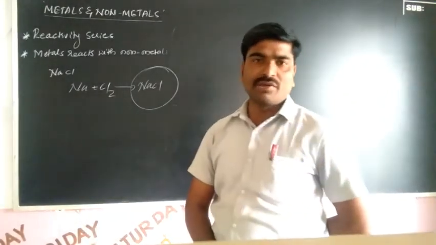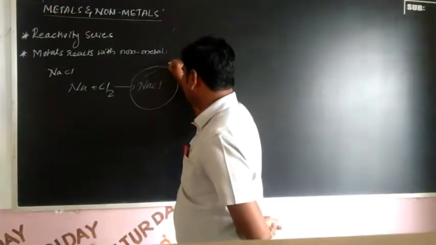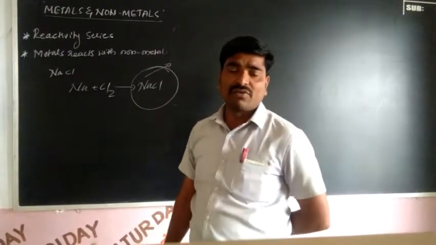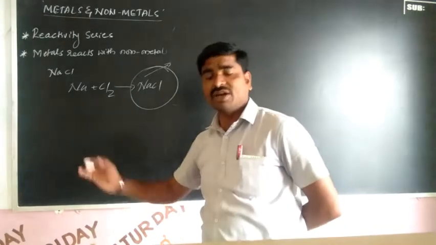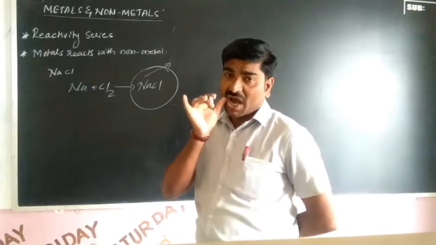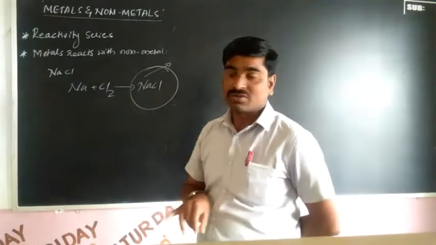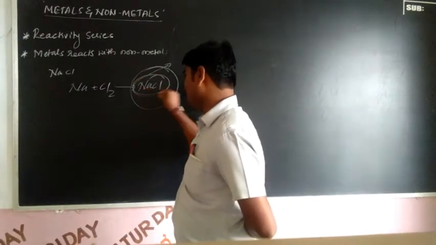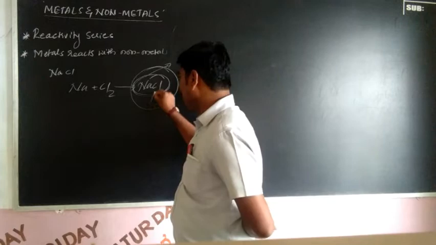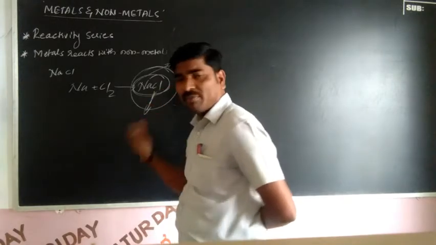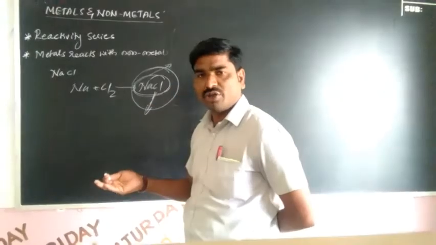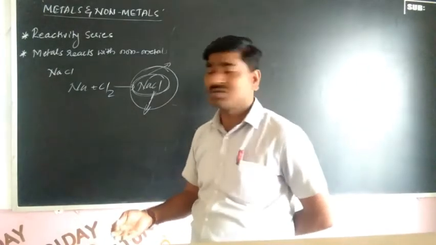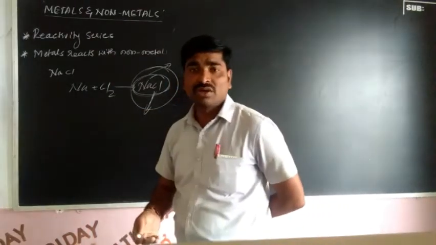What do you mean by ionic bond? An ionic bond is the strong force of attraction between metals and non-metals through ions.